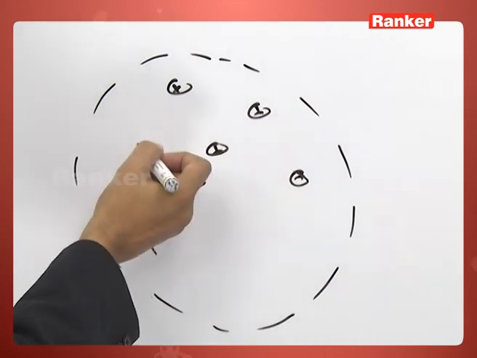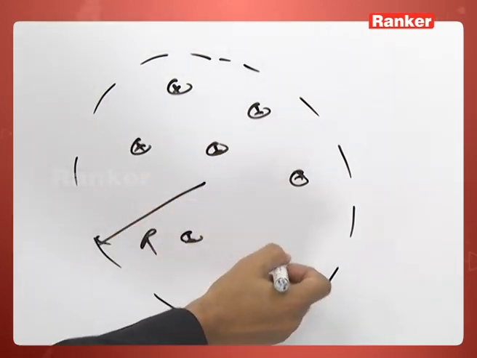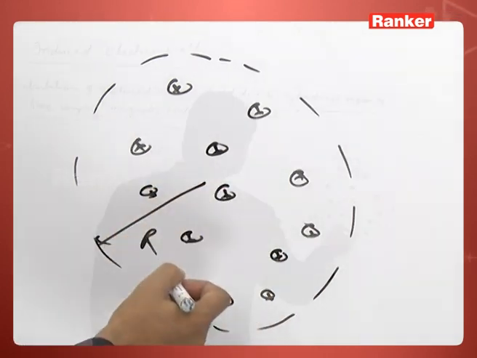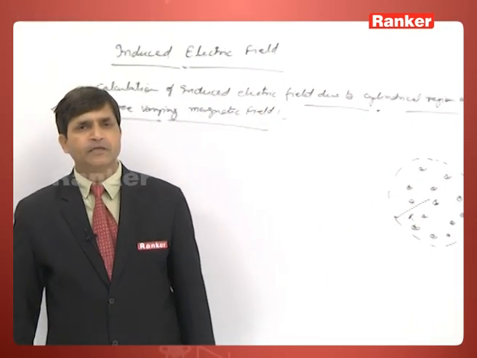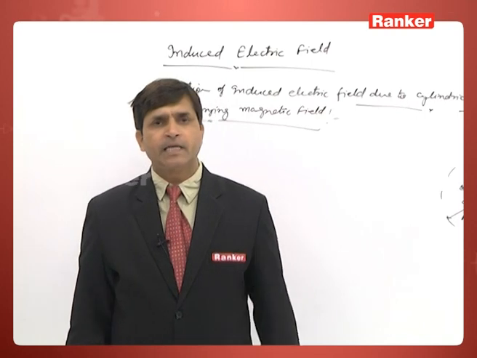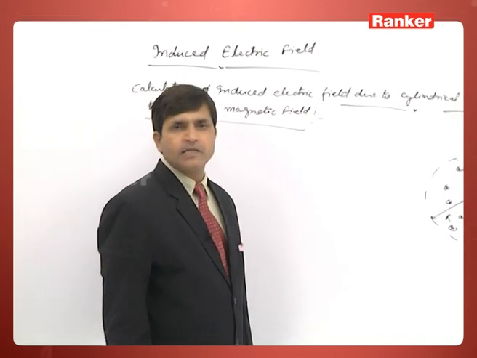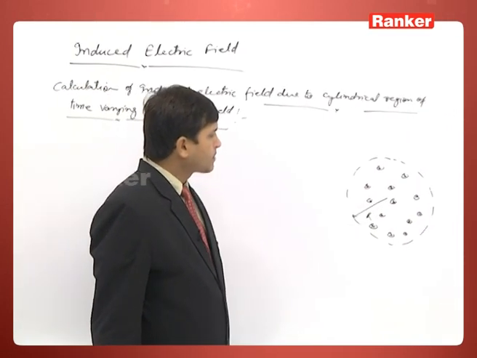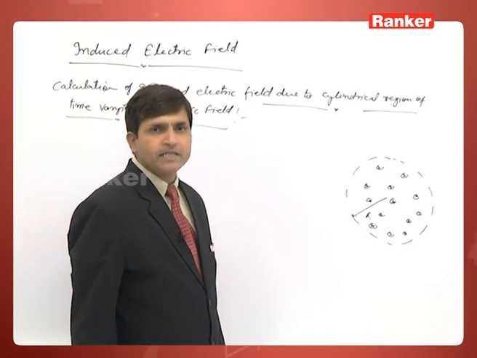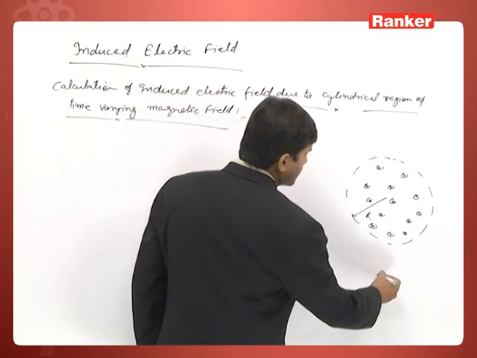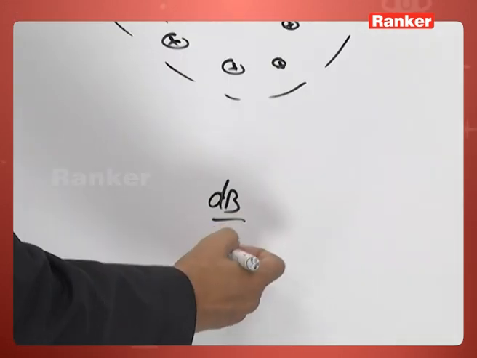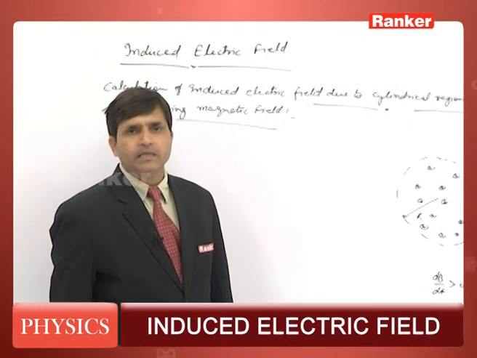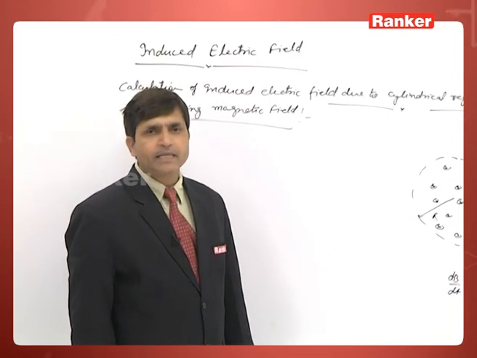So the first thing is that we should be very clear that whenever a time varying magnetic field is present in space, it produces an electric field, either at a point within the field or outside the field. So here this is the cylindrical region of time varying magnetic field, and let dB by dt be greater than 0. It means we are assuming that the magnetic field is increasing with time.